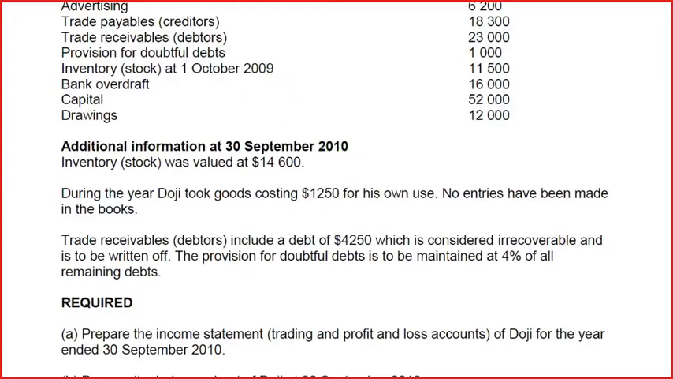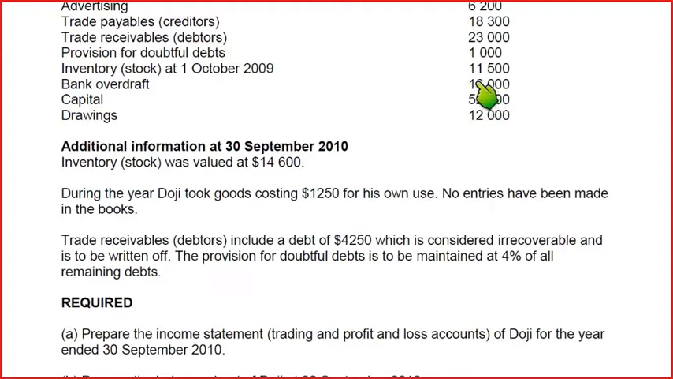So I gave you three hints to identify which is opening and which is closing. Inventory that is coming in the list is opening, and in additional information it is always closing. First is for opening and 30th is for closing. 2009, that is the previous year, is for opening, and 2010, the current year, is for closing. Then we have a bank overdraft. Bank overdraft is basically a liability: we have drawn out more money from the bank than we actually have in the bank. So therefore we are supposed to return this money to our bank.